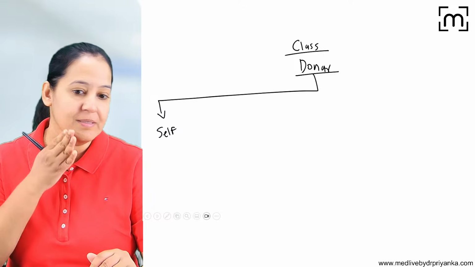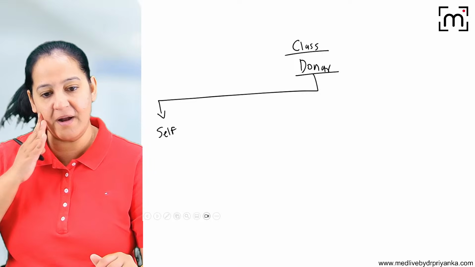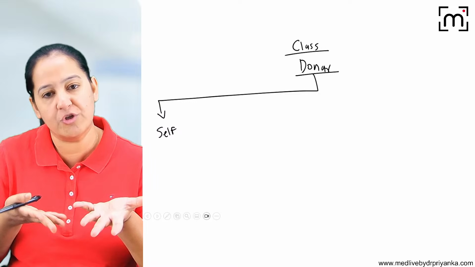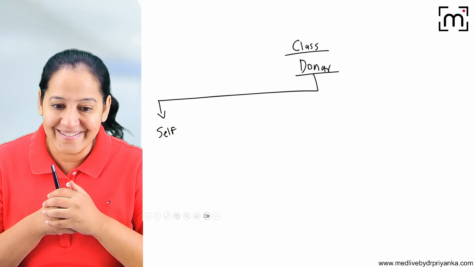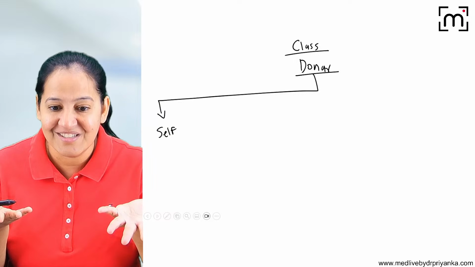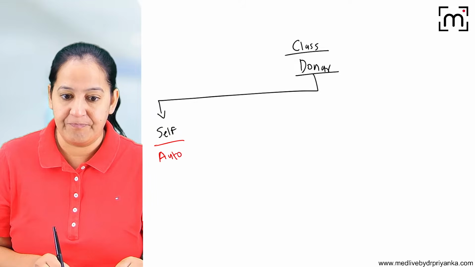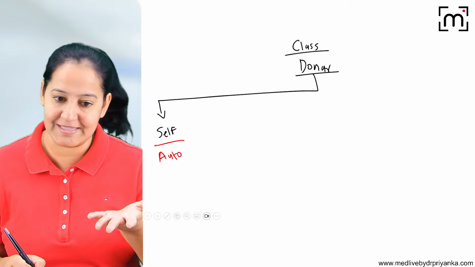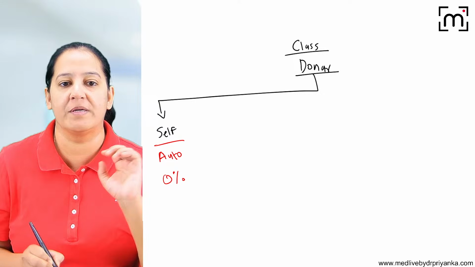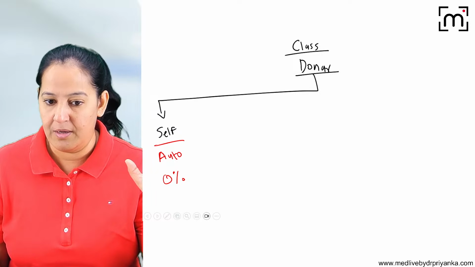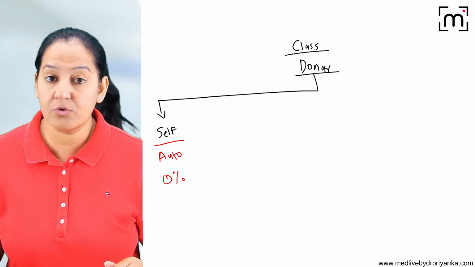For example, I got burns over here. What can we do? We can take the skin from the back or the thigh and implant it here. It's my own skin, my own tissue, so after implantation my body will not reject it. It's not foreign; we are just changing the site. Such a transplant is known as autologous transplant, or auto transplant, in which the donor and the recipient are the same. 0% chance of rejection. But it's not always possible. In plastic surgery it's okay, but not always possible.